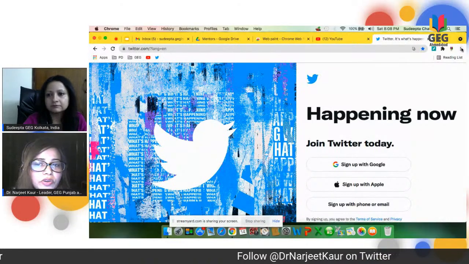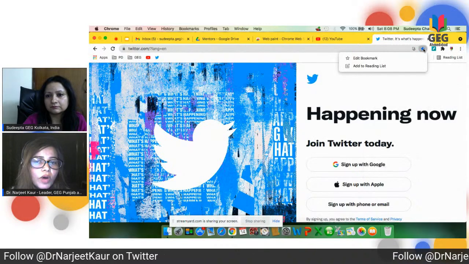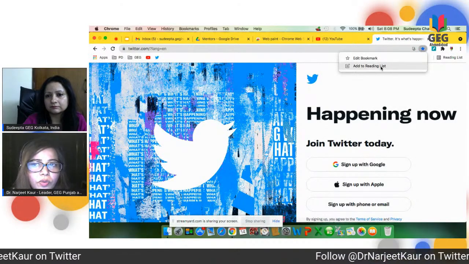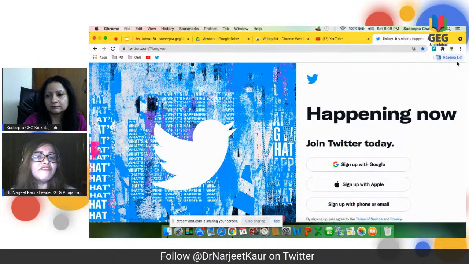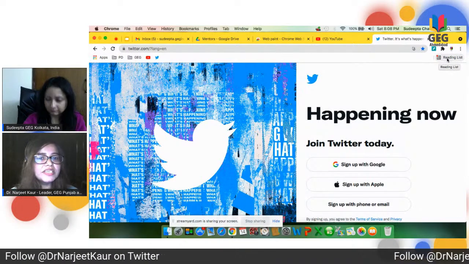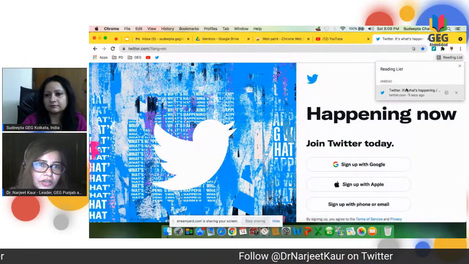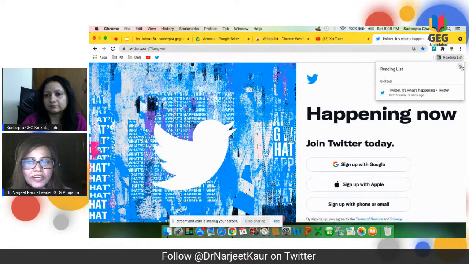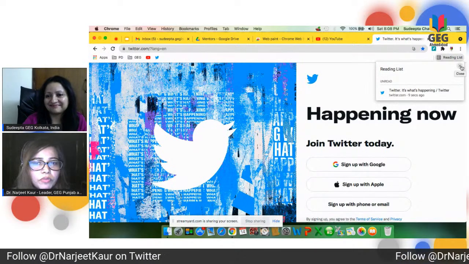The second option that you will see, when you click on the star of the bookmark on the Omnibox, one option is edit bookmark. The other one is add to reading list. With reading lists, you can save web pages for later. After you make a list, you can read it whenever you want, even if you do not have internet connection. That is something I really wanted to tell. And this is all about bookmarks, how you can bookmark things.